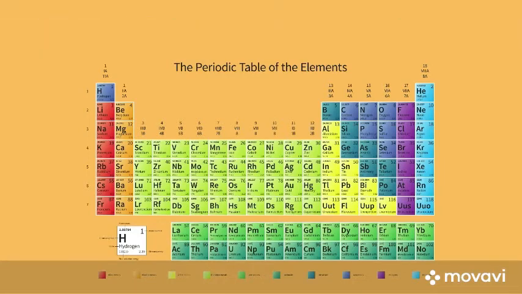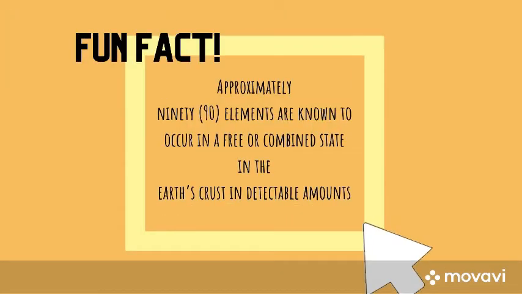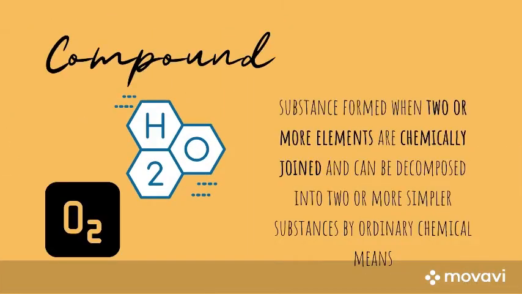Fun fact, one of the most fascinating facts of science is that all matter is composed of about 112 elements. Isn't that amazing? Approximately 90 elements are known to occur in a free or combined state in the Earth's crust in detectable amounts. A compound is a substance formed when two or more elements are chemically joined.